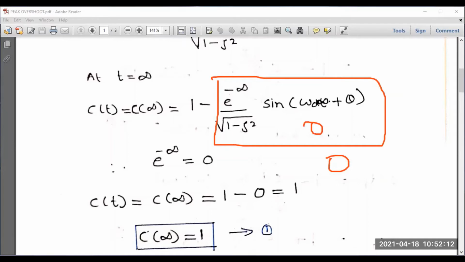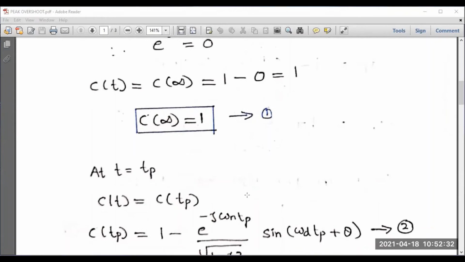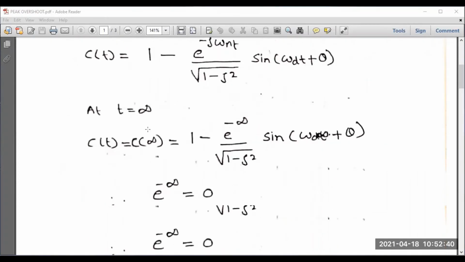So I am going to call this expression the first one. That is C of infinity equal to 1. Please call this the first equation. This is very important, so let us recall this expression at the end. For the time being, let it be 1. Hope you are following this expression, and please keep it separately, as it is required at the end. Now we need to compute C of Tp. C of infinity is equal to 1. Next we have to compute C of Tp.